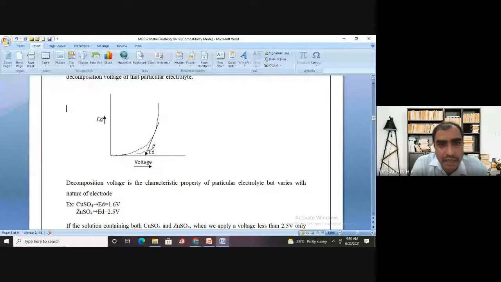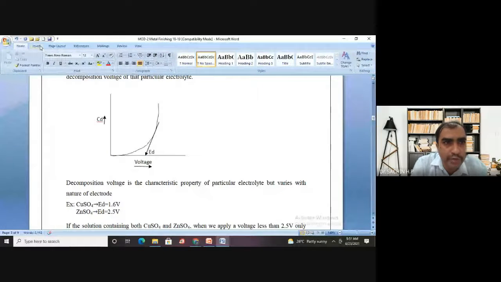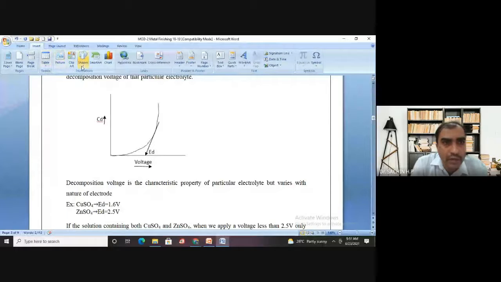But see, the electrolysis is happening not exactly at the value where it happened with platinum, but it will happen like this. Let us say I am doing electrolysis of water, not with platinum but with lead, and I am applying the voltage and correspondingly measuring the current. If you do that, this is the nature of graph you are expecting.